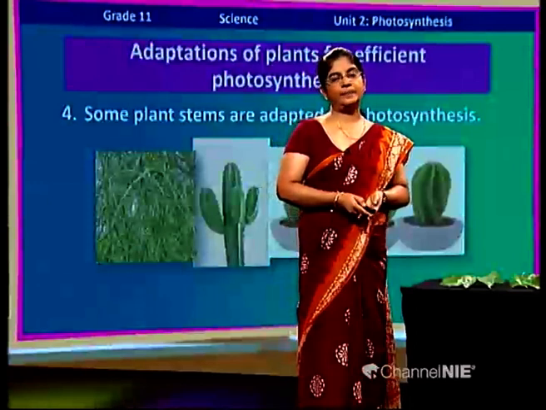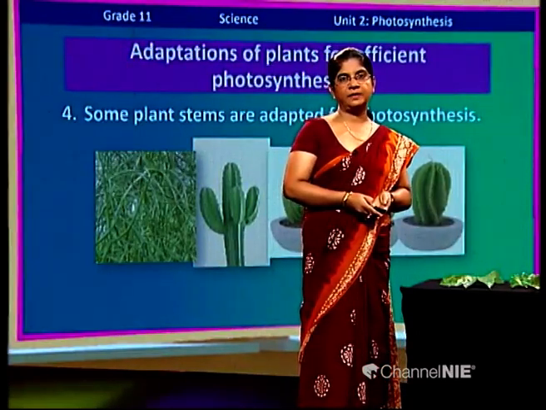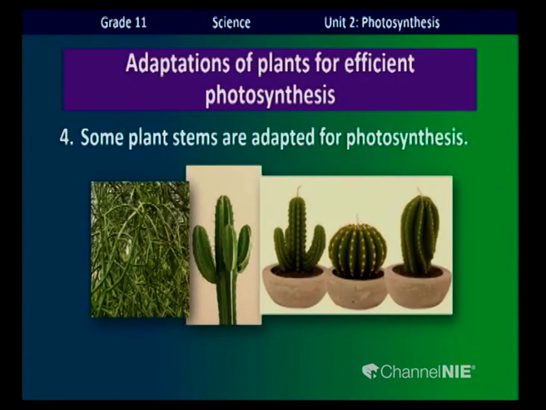Now what are these plants? Are there leaves in these plants? No, there are no leaves. They are known as xerophytic plants, which grow in semi-arid areas.